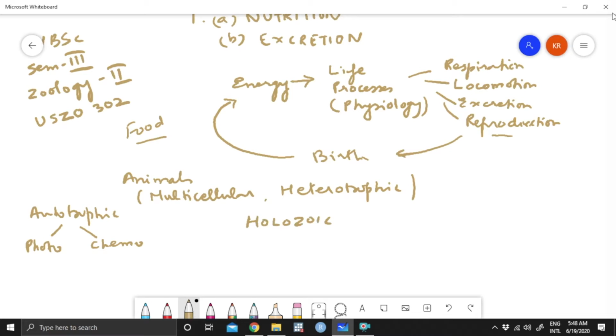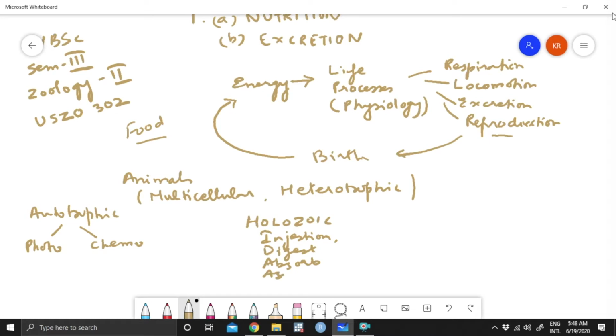In this holozoic method of nutrition, the animals will have to somehow find food and take it inside. This is called ingestion of food. After ingestion, they will have to digest this food chemically using enzymes. After this is digested, they have to absorb whatever important nutrients they need, and this has to be utilized by the cells to obtain energy.